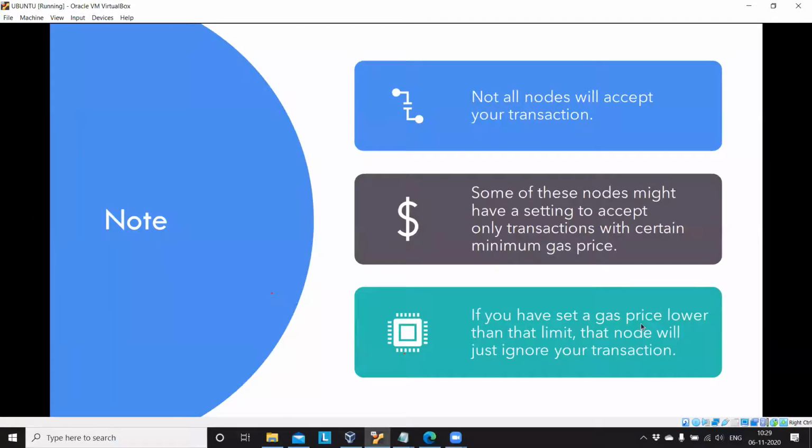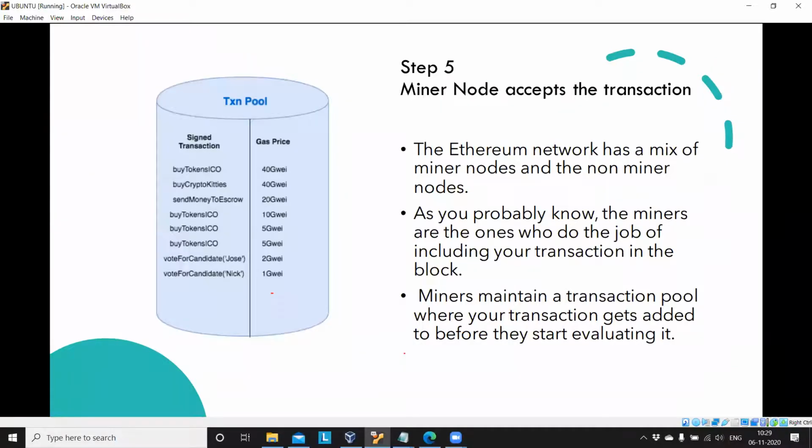While broadcasting, not all nodes will accept your transaction. Some nodes might be set to accept only transactions with a certain minimum gas price. If you have set a gas price lower than that limit, that node will just ignore your transaction. After broadcasting to the network, the transactions come to the transaction pool.